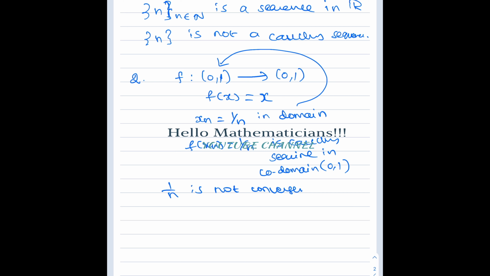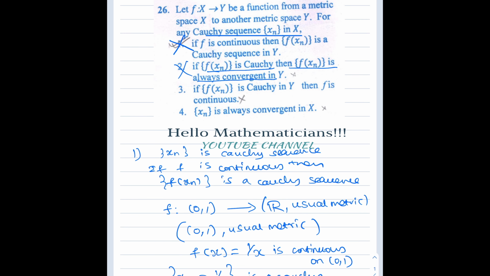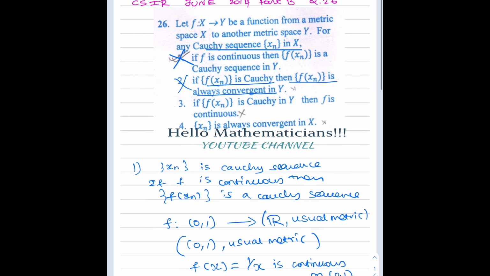Therefore, 1/n is not convergent in (0,1), so option 2 is incorrect. I hope you understand the logic that we are pursuing. They are saying if f(xn) is Cauchy, then f(xn) is convergent. But we have constructed an example where f(xn) is Cauchy but not a convergent sequence. Okay, let's now do the fourth option.